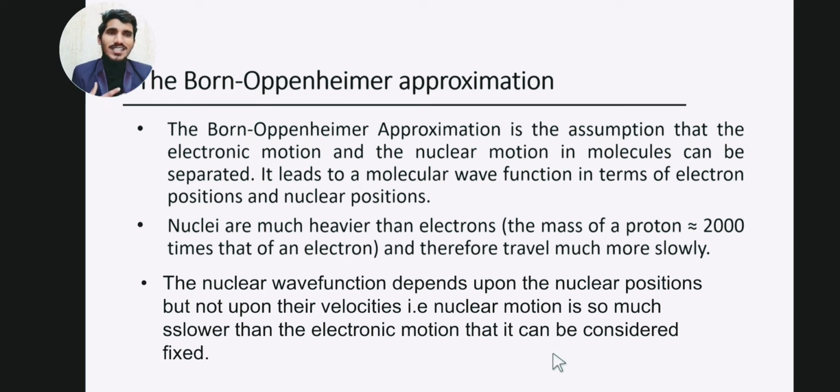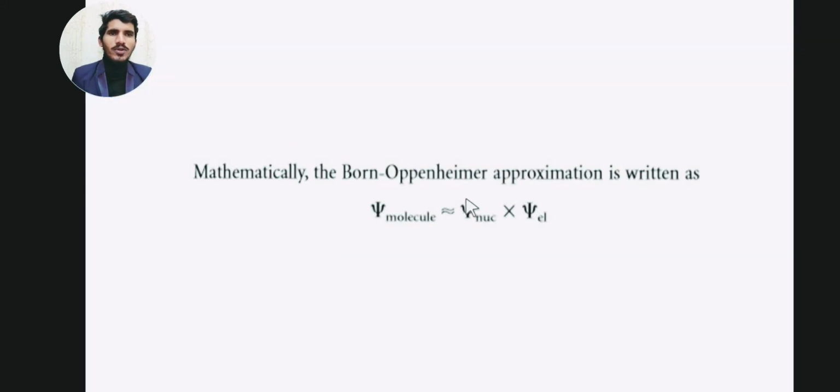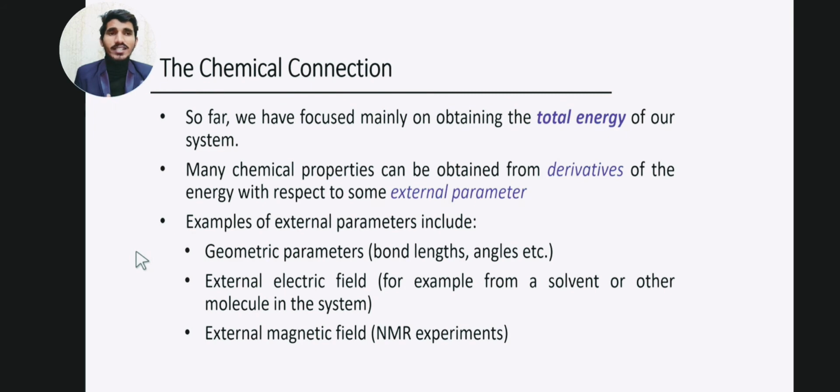That is, the nuclear motion is so much slower than the electronic motion that it can be considered fixed. So the nucleus can be considered as fixed. This leads to our general equation of the Born-Oppenheimer approximation, which says that the psi of the molecule can be divided into psi of nucleus and psi of electron. So this was another approximation on which our computational chemistry is based.